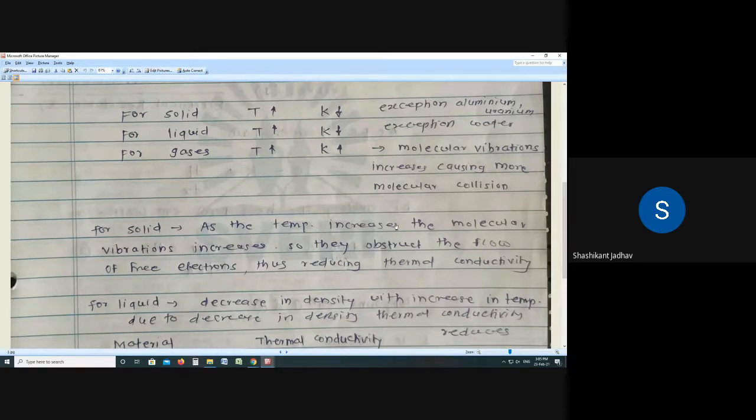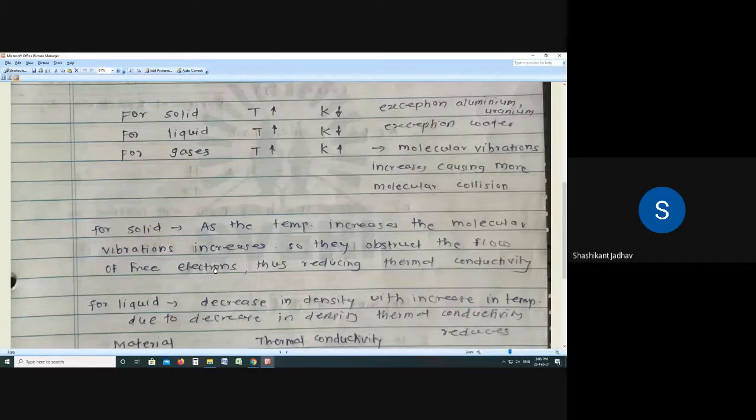As the temperature increases, the molecular vibrations increase.